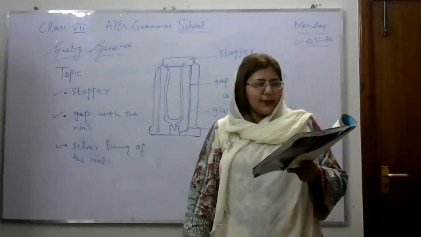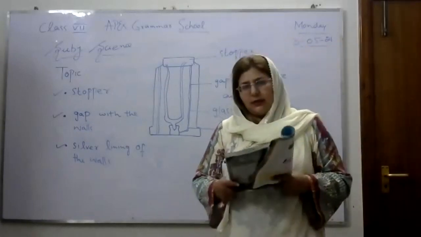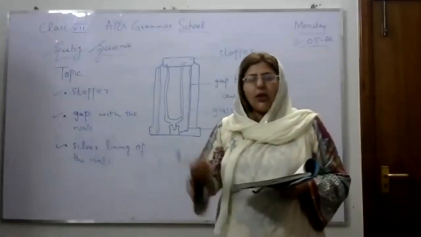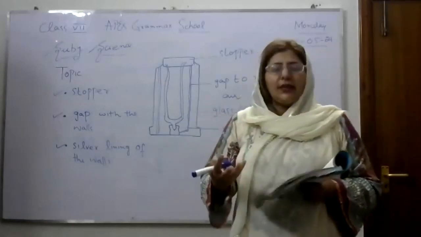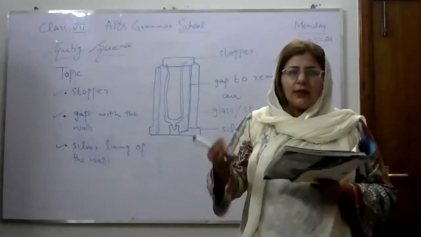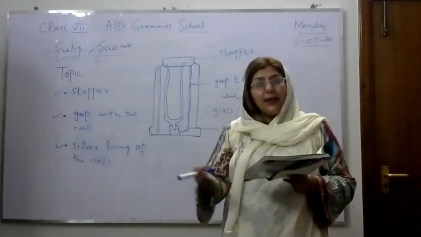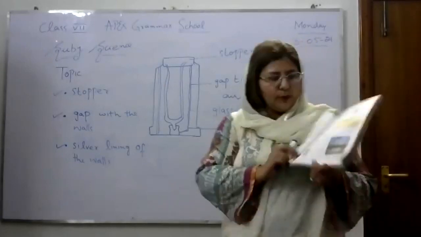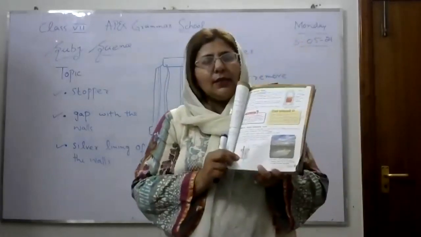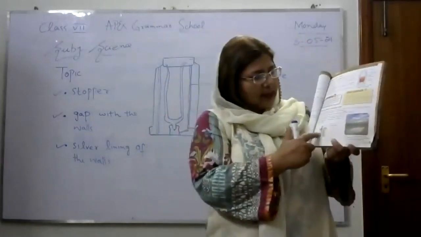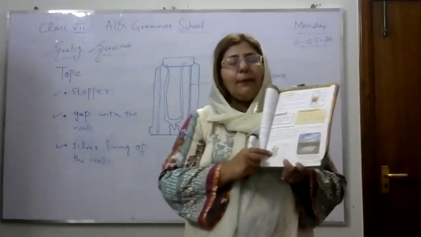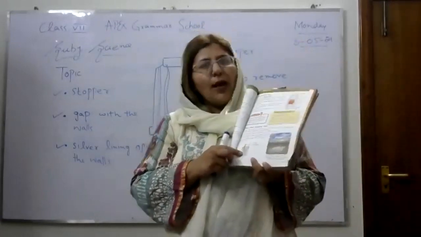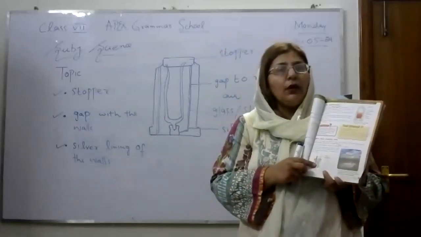After that, your next topic is more about changing state. I told you at the start of the lecture that matter has three states: solids, liquids, and gases. So how are these states changed? They also gave us an example on page number 9 of your book. It is a beaker filled with ice cubes, and we all know ice cubes are in solid form.